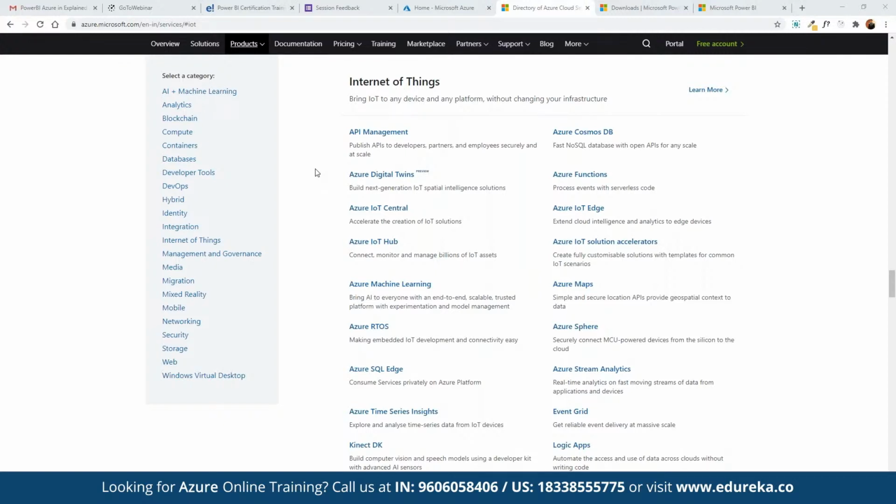So for signing up on Azure Platform, we can click on the link which says free account on the Azure website. And there we have to sign up just like we sign up for any other website, where we can specify the account details. And just like we need to have an active payment method for Netflix and Prime Video, we also need an active payment method for signing up on Azure. And once we sign up, we won't be getting charged.